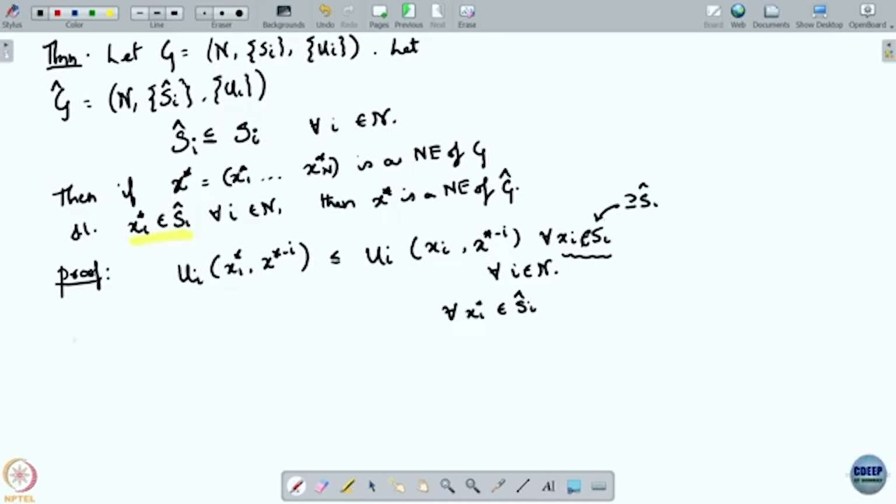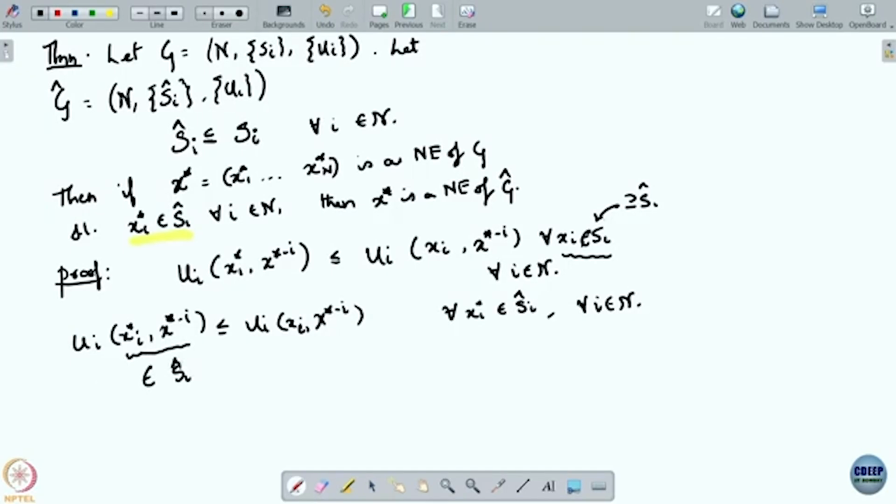Therefore Ui of X star i comma X star minus i is less than or equal to Ui of Xi comma X star minus i for all Xi in S hat i, and also for all i in N. Now the only thing left to argue is that these X star i's are actually in S hat i, and that is given to us by assumption. We have been given this right here, that X star i is in S hat i.